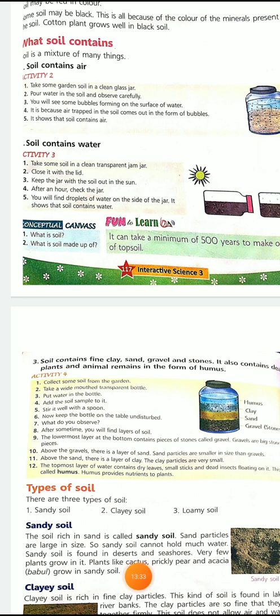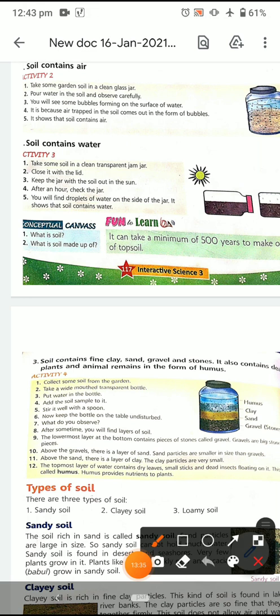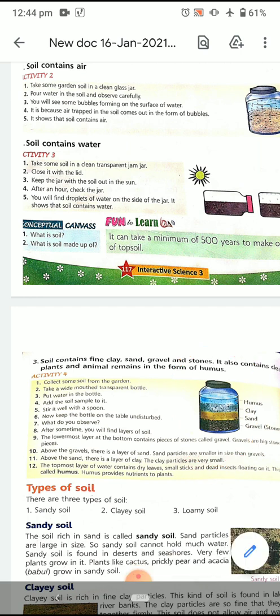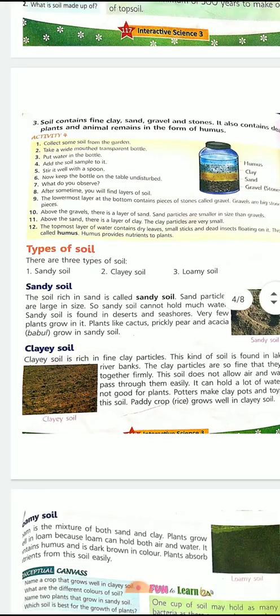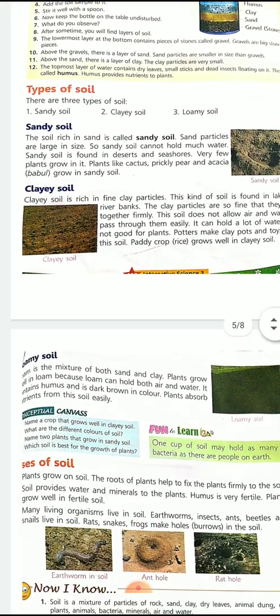Now there is a diagram over here on page 118. These are the various kinds of soil. So you need to draw this diagram. Later on you can draw it with the earth, but you have to draw the earth crust with today's date only. Okay children? Now in the next class we will be studying about types of soil.